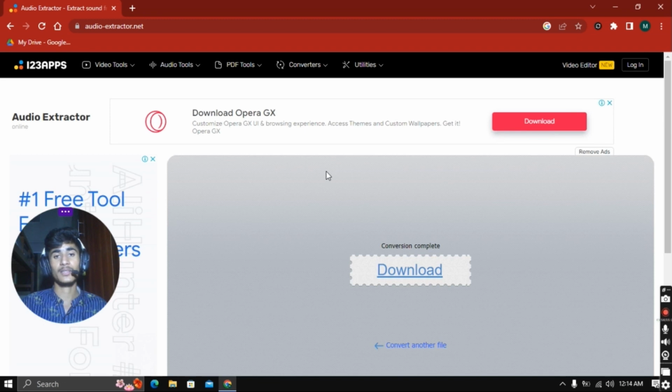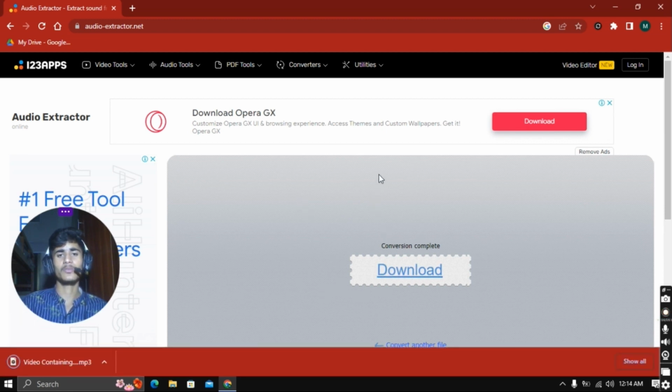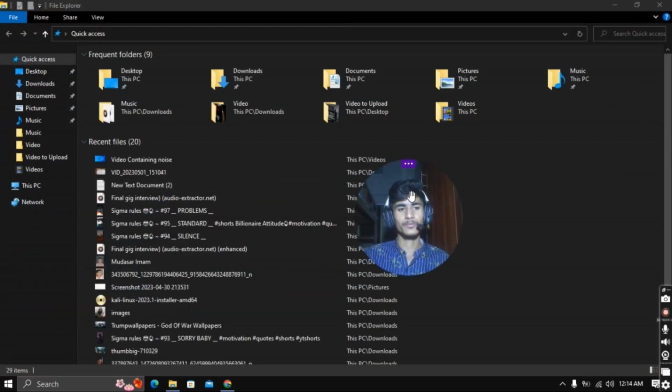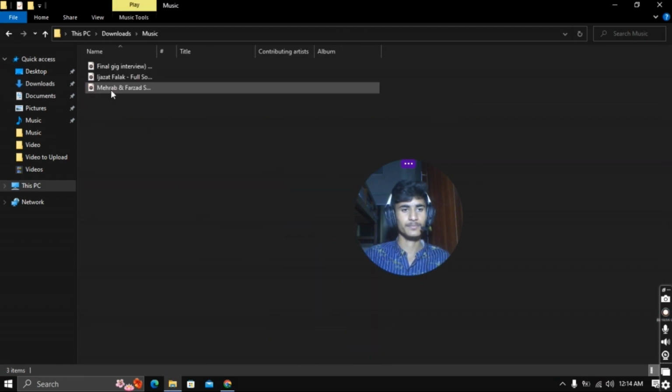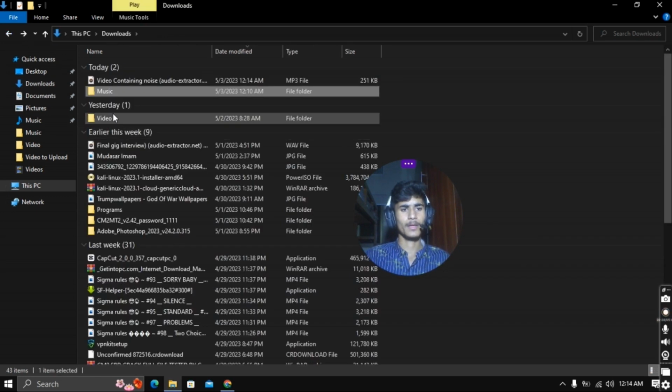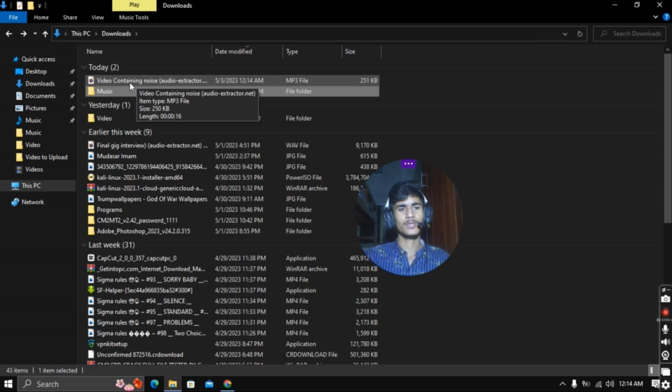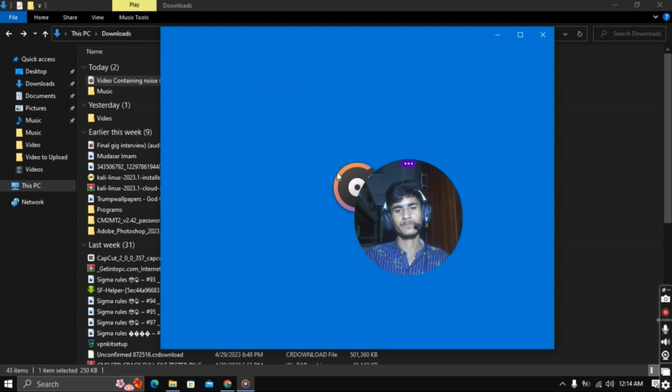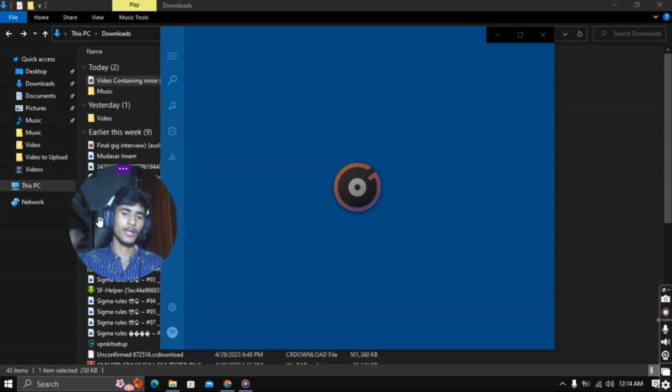After only 1 second, AI extracts all the audio from your video. Then you can see the download option, press on download. When you press the download button, the audio file will be downloaded. So I'm going to show how my audio file is. So here you can see the audio file is here, and we just have to play it and feel how it is.